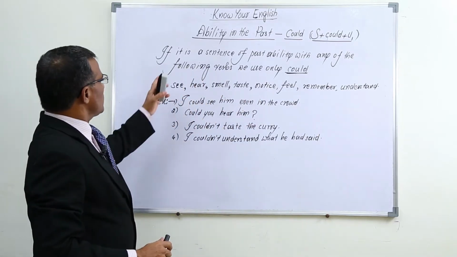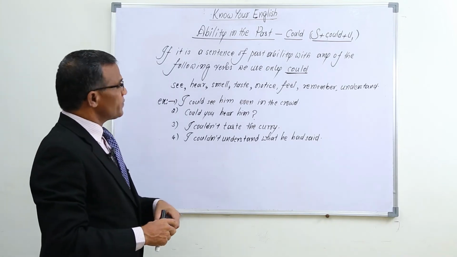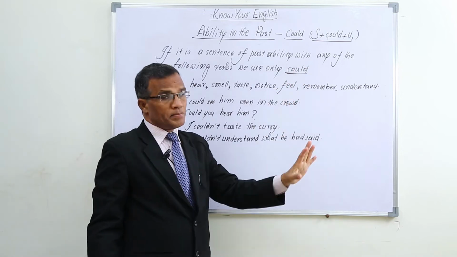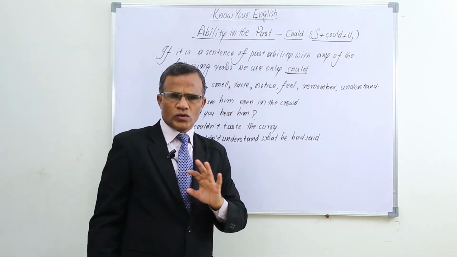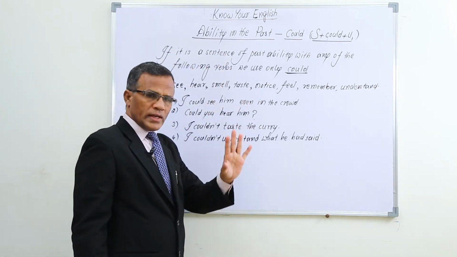All right. Okay, we use only could if the situation is in this way. If it is a sentence of past ability with any of the following verbs, we use only could. There is no chance for was or were able to. Only could we have to use.